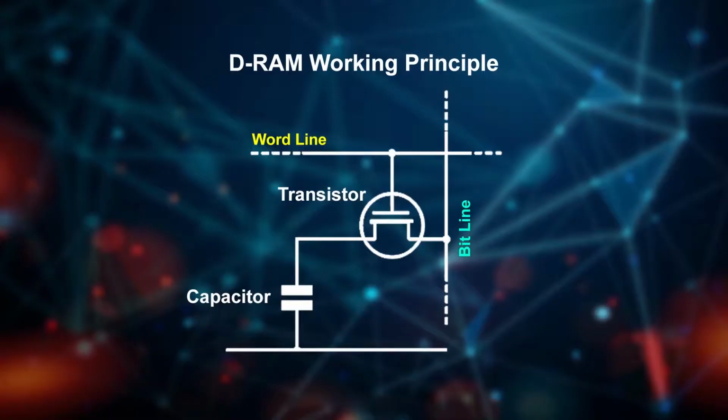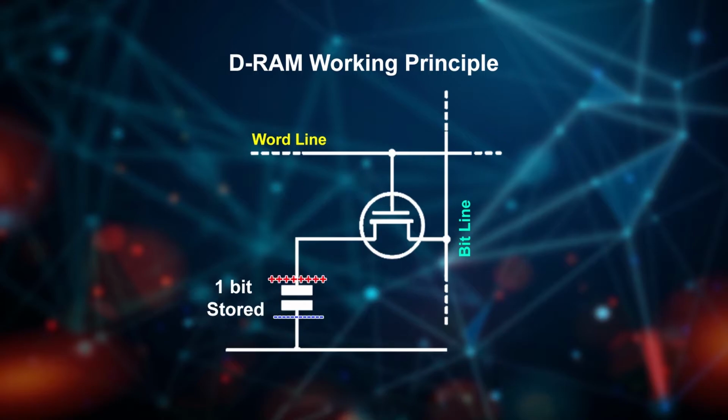The capacitor is responsible for holding a bit of information, and the transistor acts as a switch that lets the control circuitry on the memory chip read the capacitor and change its state. A capacitor is like a small bucket that is able to store electrons. To store a 1 in the memory cell, the bucket is filled with electrons. To store a 0, it is emptied. The problem with the capacitor's bucket is that it has leaks. In a matter of a few milliseconds, a full bucket becomes empty.